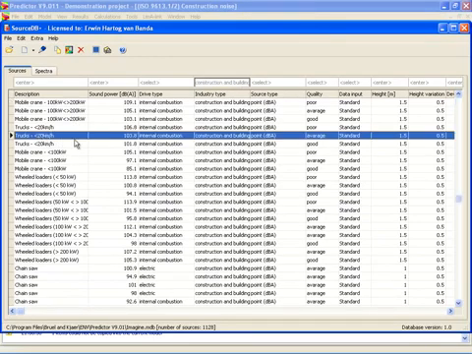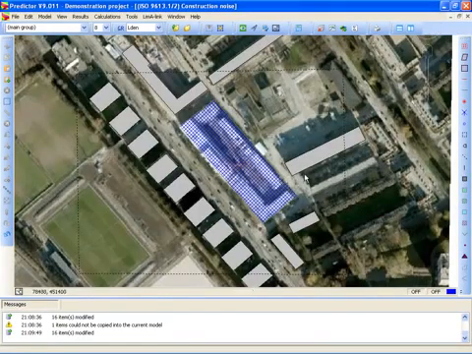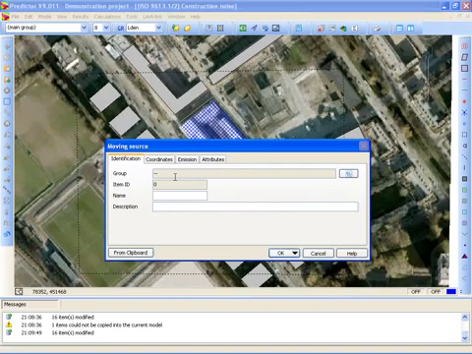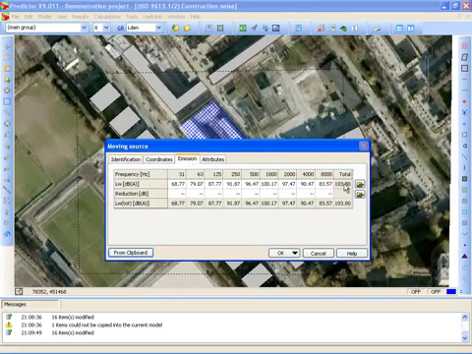Suppose I'm going to use a truck. I can copy to the clipboard. I can switch over to the construction noise model. I'm going to create a moving source. That will be the truck that drives on or around the construction site. In this case, I'm going to move it around. It's a moving source, and now I select from clipboard. So the data from the source database is pasted in my moving source item. And this is the sound power level, 103.8 dBA.